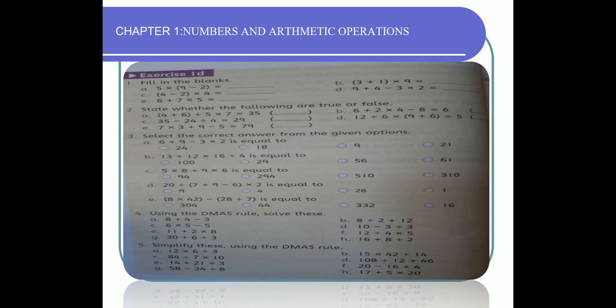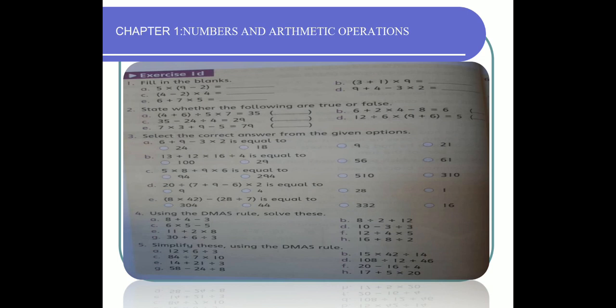Exercise 1D, fill in the blanks. Simply the question is given using the BODMAS rule. What you have to do, solve the parentheses first and then multiply. Question number 2, state whether the following statements are true or false. Solve the statement and find out the answer. If the answer that is given is true, then write true, and if it is false, then write false.